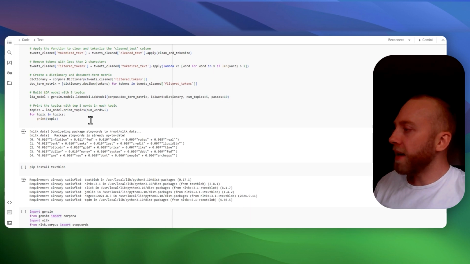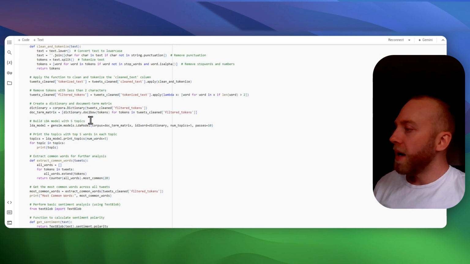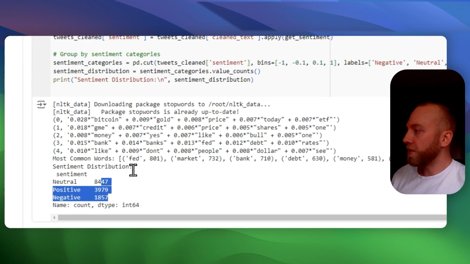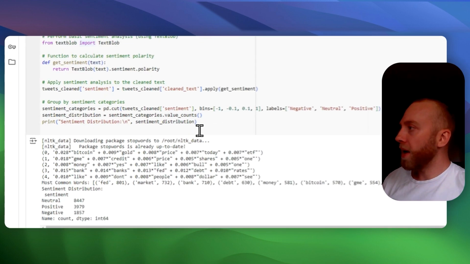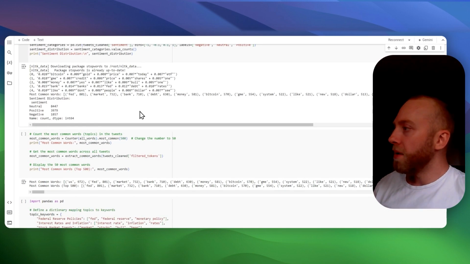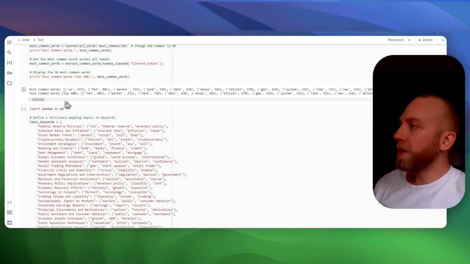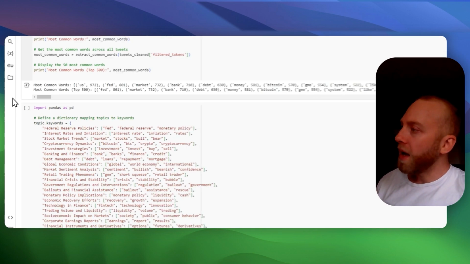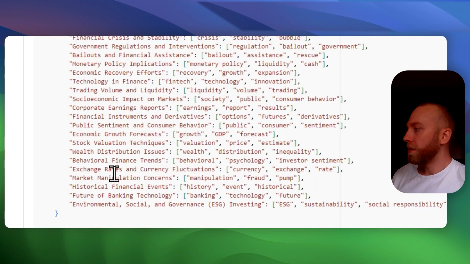So then what I did is I did that again, and I installed TextBlob. And then here we go. We got the sentiment distribution, which we did a different way with TextBlob, but it's the same numbers. So then we took these most common words, right? And then we came up with this categorization.